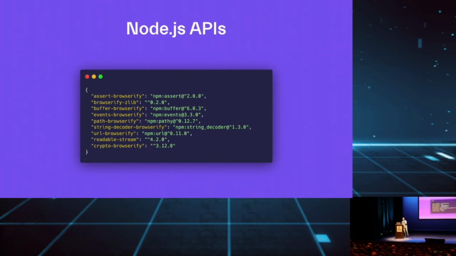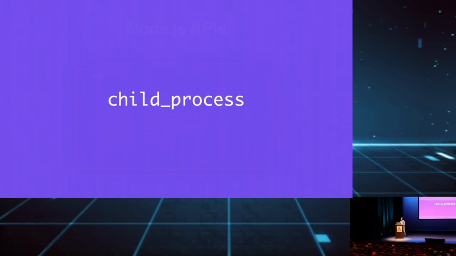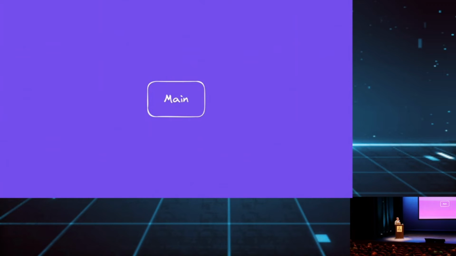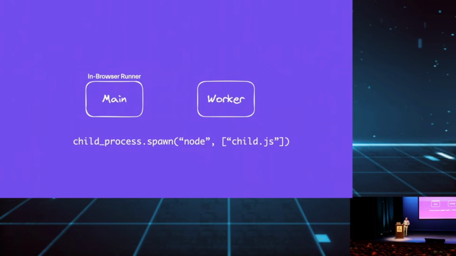However, there are some challenging modules, and I want to highlight one, which is child process. Child process is pretty interesting because when you call child_process.spawn, it will spawn a new Node process. So how do we do that in the browser? We spawn a web worker, essentially. When child_process.spawn is called, our version will spawn a web worker, which boots, then we send all the files and some WASM from the main thread to this worker, so it's synchronized in state. Then it sends back, I'm ready, and then we say, run this child.js file.